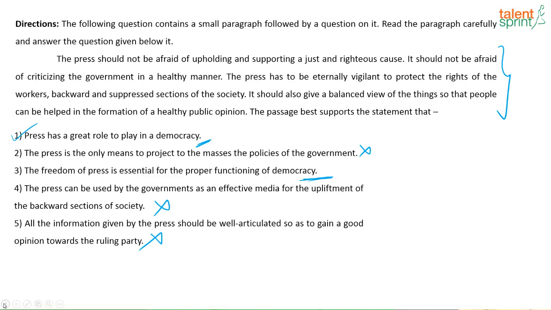So with that, we are coming to an end of the questions for the session. Any doubts in any of the questions?